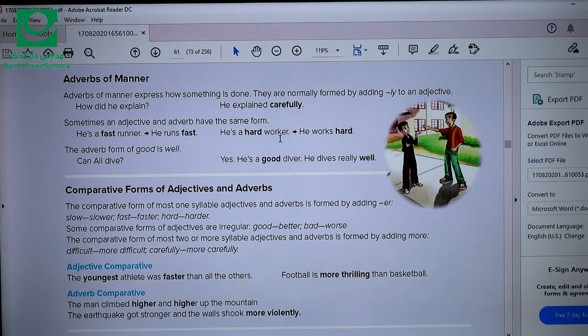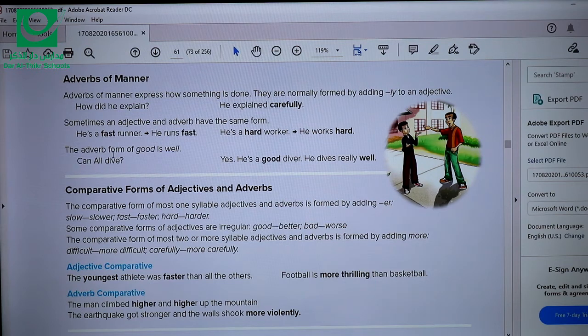He is a hard worker. He works hard. Hard in the first sentence is an adjective because it describes a noun. But in the second sentence, he works hard, this is an adverb. It describes how he works. It describes the verb work. How does he work? He works hard.